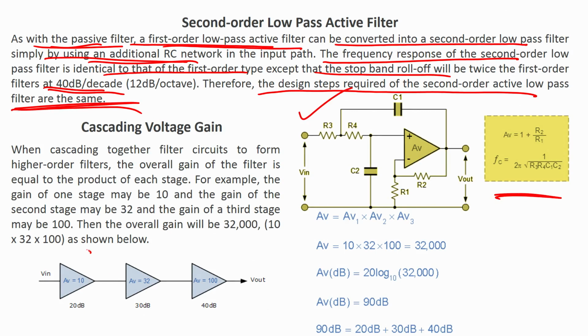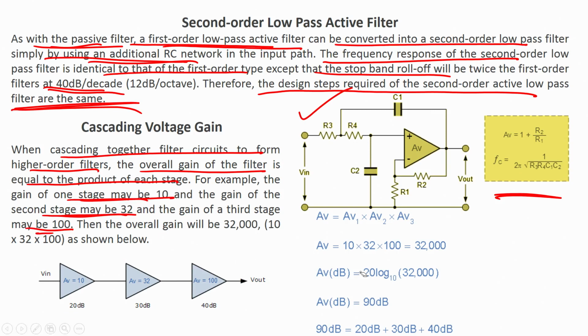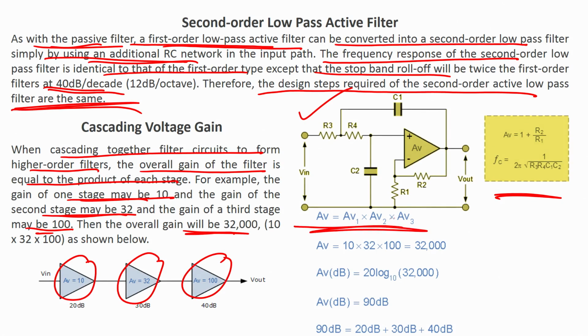Now, take this as an example of cascaded voltage gain. When cascading filter circuits together to form higher order filters, the overall gain of the filter is equal to the product of each stage. For example, the gain of the first stage may be 10, the second stage 32 and the third stage 100. So, if I cascade my filters, then the overall gain will be 32,000 because 10 into 32 into 100. So, AV equals AV1 into AV2 into AV3, which is 10 into 32 into 100, 32,000.